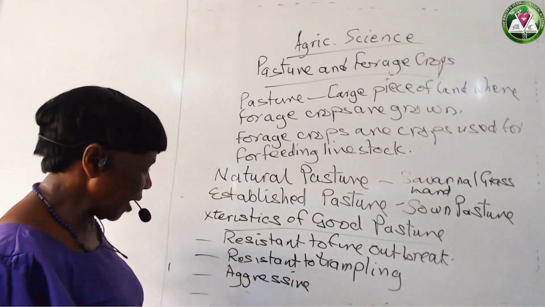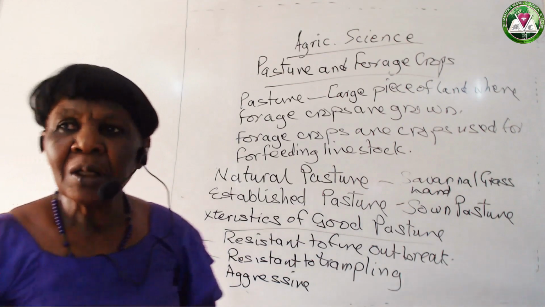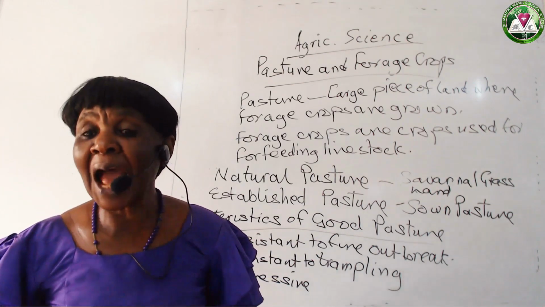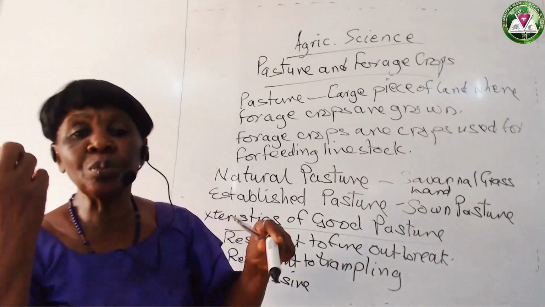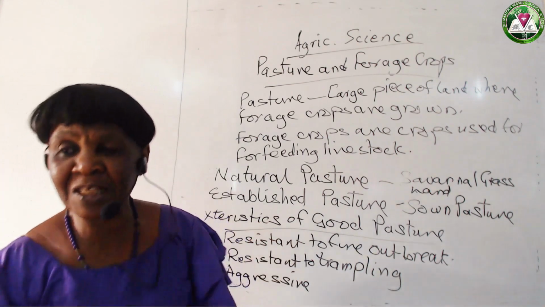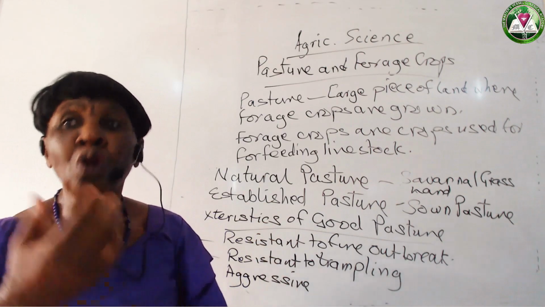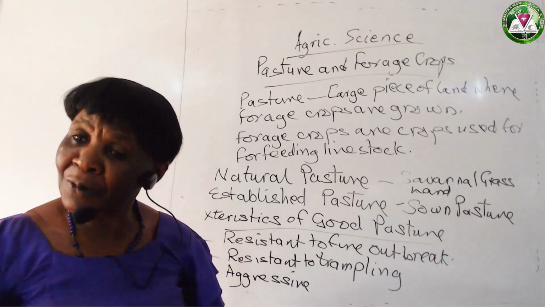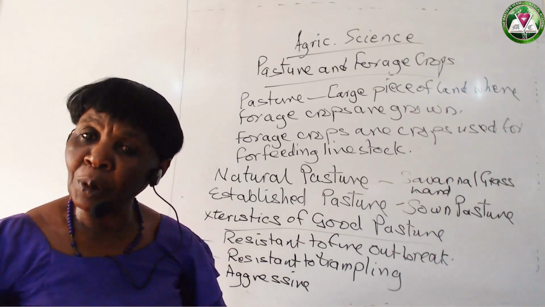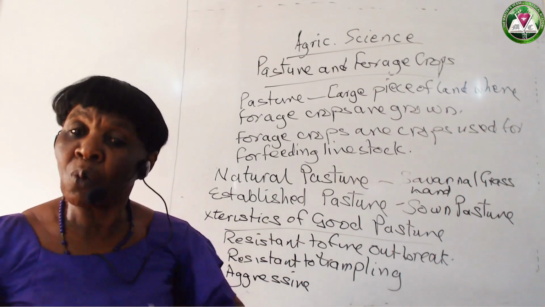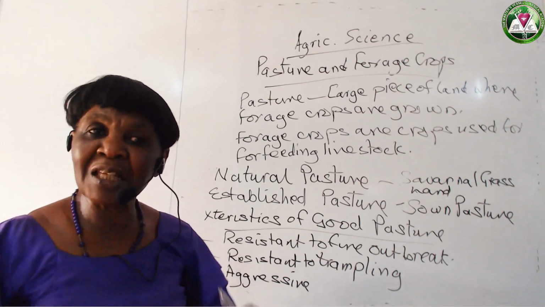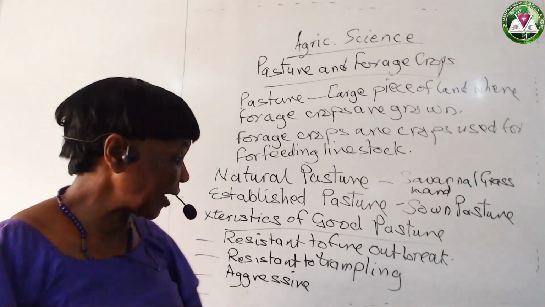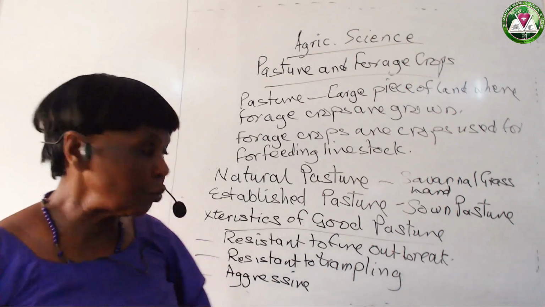Okay. Then another, the grasses there must be the type that when the animals consume them or when the farmer harvests them, they will be able to grow back within a very short time, so that the farmer will not be in a problem of looking for where to harvest grasses and legumes to feed his animals. So these are some of the characteristics of a good pasture.